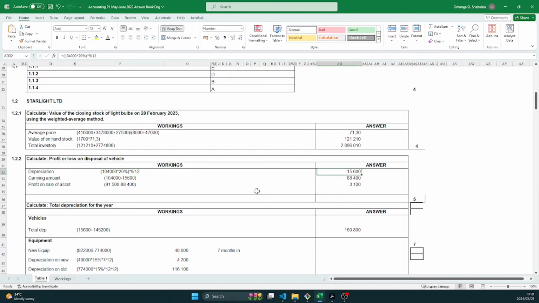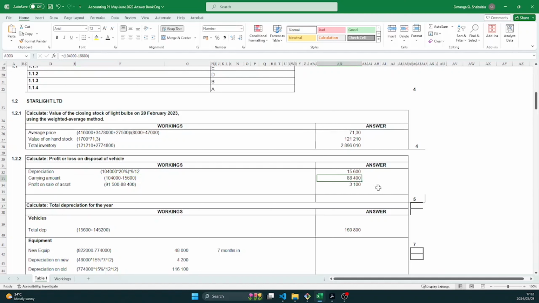That's the depreciation on the old vehicle that was sold, right? So what is the carrying amount on the date of sale? It is the 104,000 that we had at the beginning minus the current depreciation, which we just calculated now. So our new carrying amount is 88,400.